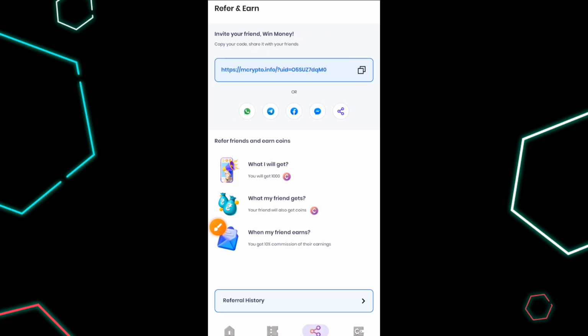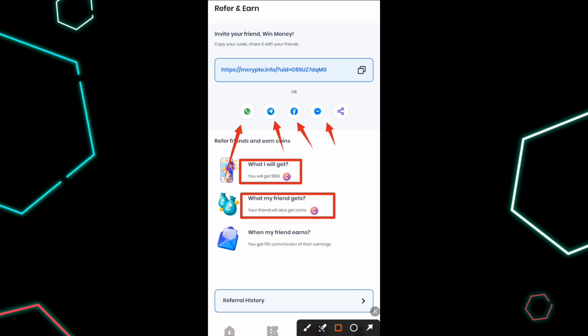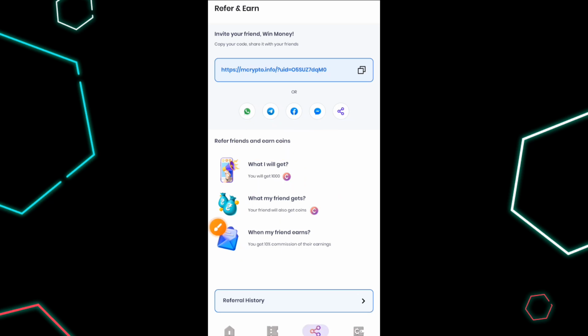Copy it or share it with your friends on WhatsApp, on Telegram, on Facebook, on Messenger. Just share it with them. You will get 1,000 tokens, which is 1,000 coins on this particular platform, and your friend also gets coins, and you also get to earn 10% commission on every one of your friends' earnings. Isn't that interesting? So this is another way to leverage this app and make more money, because it's literally free to sign up. So people won't have much objection when you introduce this particular platform to them.